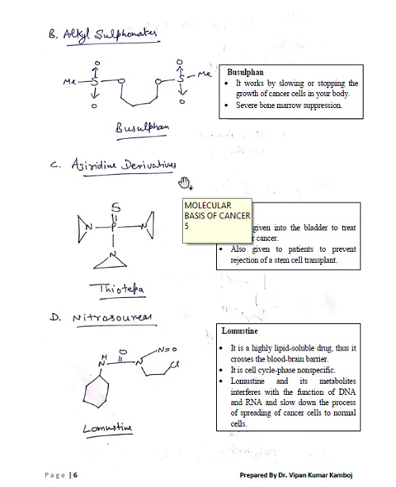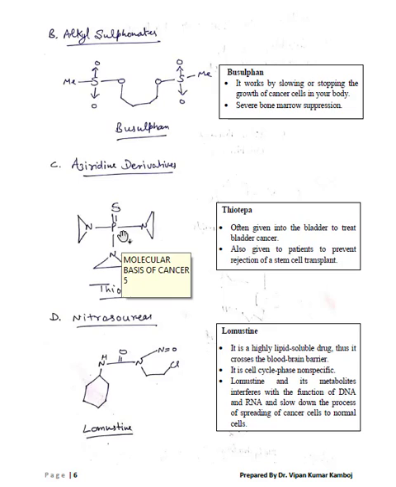Aziridine derivative. This is thiotepa, which comes under aziridine derivatives. This three-membered ring is known as the aziridine ring. That's why the name of this subclass is aziridine derivative. This drug contains one phosphate group, 3 aziridine rings and 1 sulfur group.